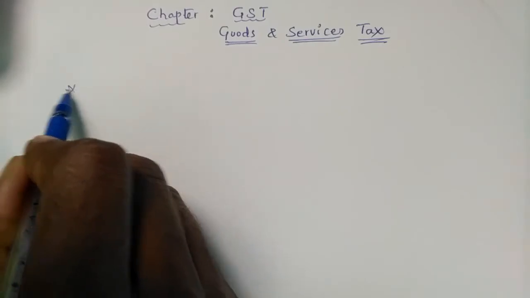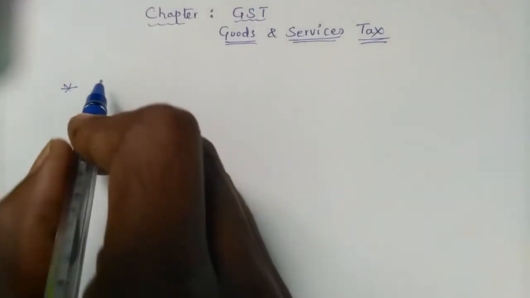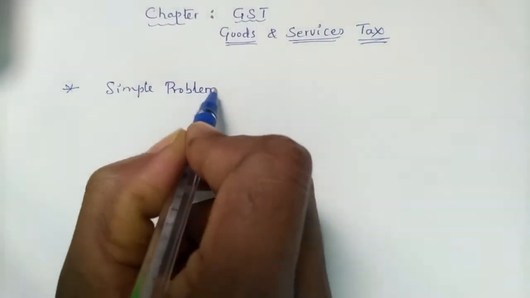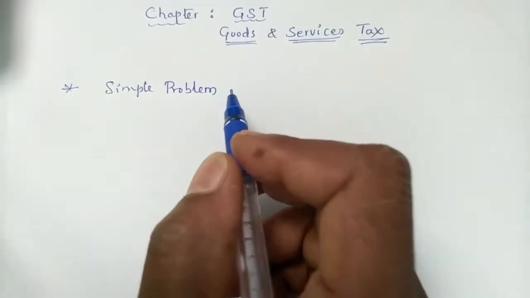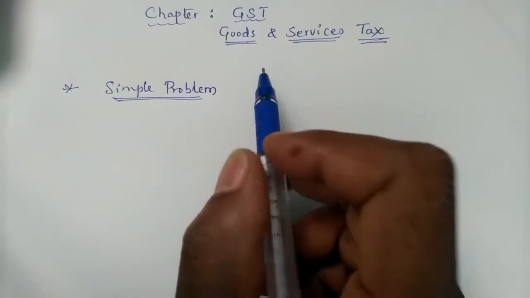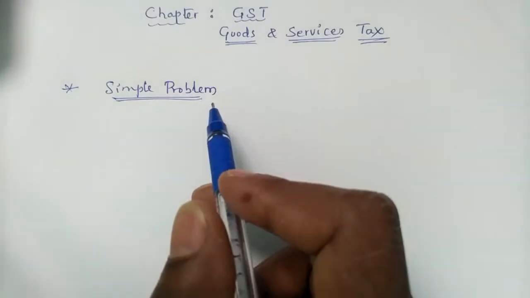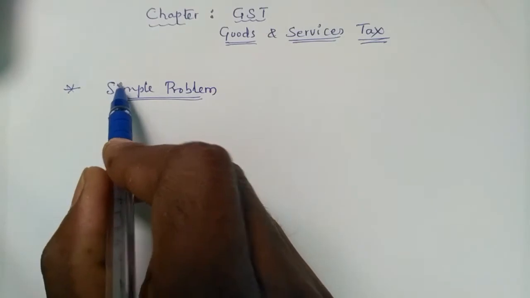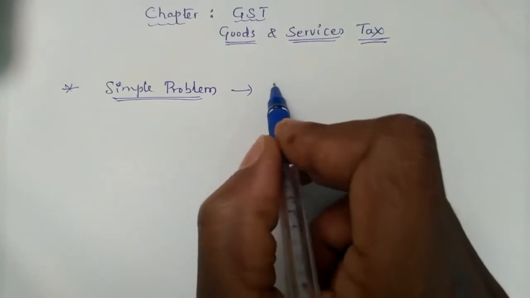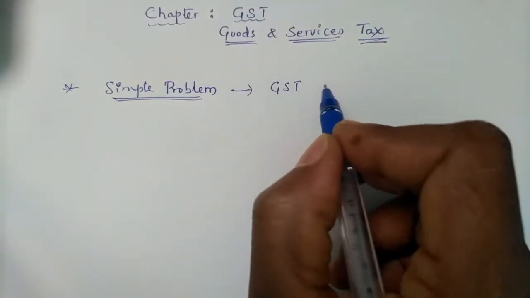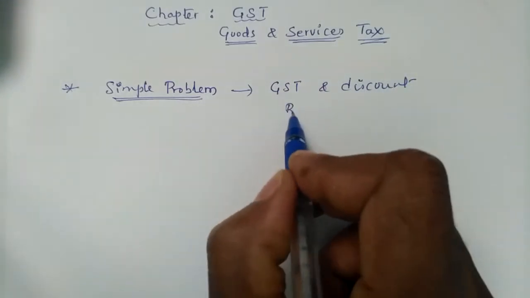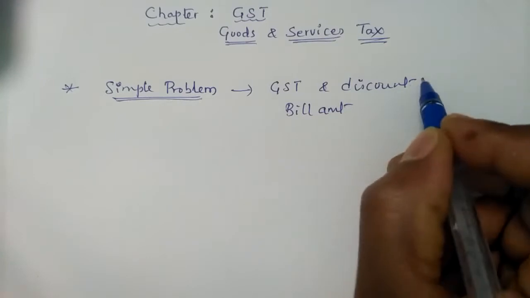The first type of problem they usually ask from this chapter is simple problems. In this year's 2020 board examination, for your seniors, only simple problems were asked because last year this chapter was introduced in the ICSE mathematics textbook. Therefore, usually in the first year they ask simple problems. In simple problems, what kind of problem? Only GST finding and discount finding problems will be there. GST, discount and bill amount, only these three they ask.